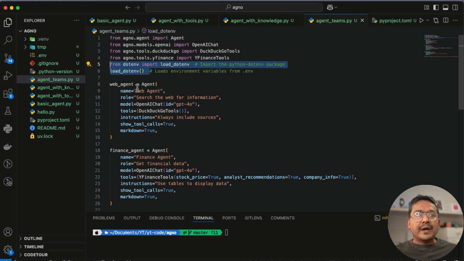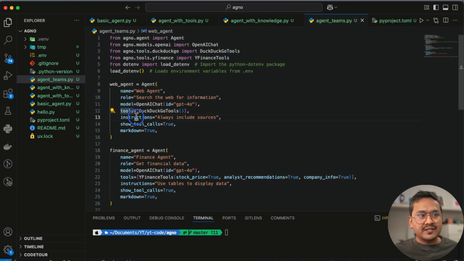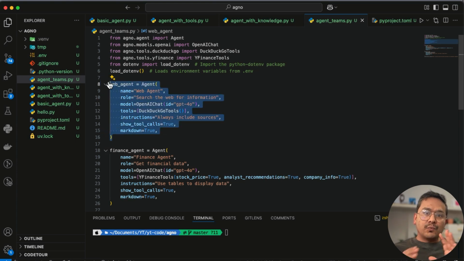First agent, the web agent. We are creating the agent. We give the name web agent. Role is source the web for information. We use the model. We set the tools DuckDuckGo, instructions always include sources. So show tool calls equals true, markdown equals true. This is one agent only focused on doing the web search, right?